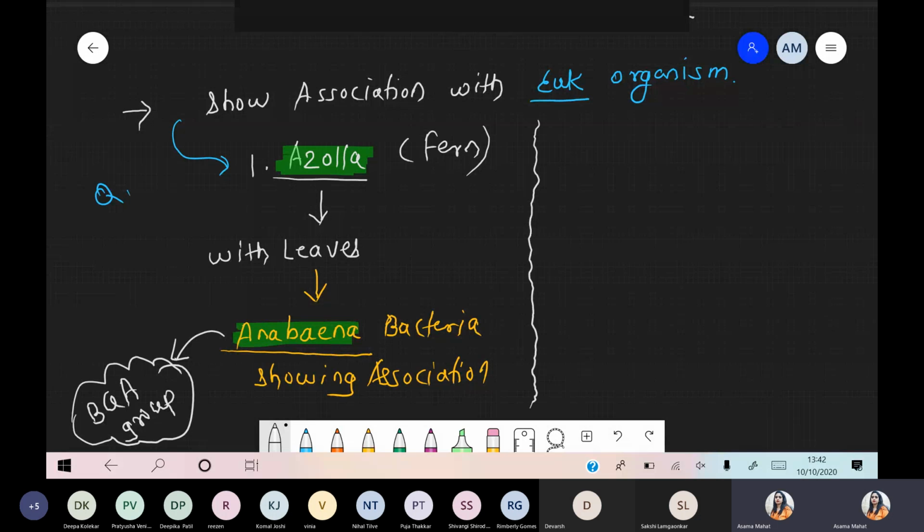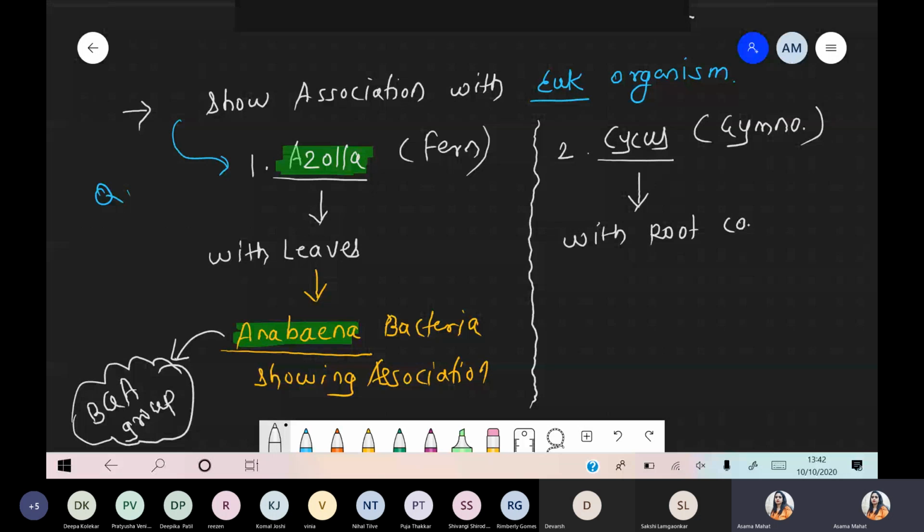Now there is another example. Last one we are talking about is Cycas. I hope you remember Cycas belongs to one group, that is gymnospermic plants, right? Now what happened? Cycas has roots, and we are talking about a specific type of root, that is coralloid root. Underline this word, coralloid. Coralloid root means what?